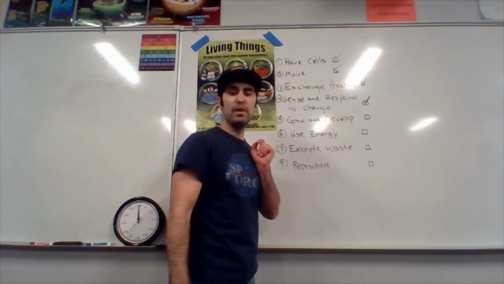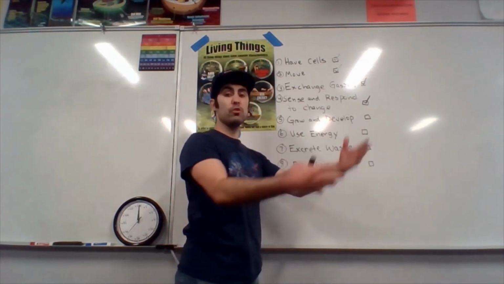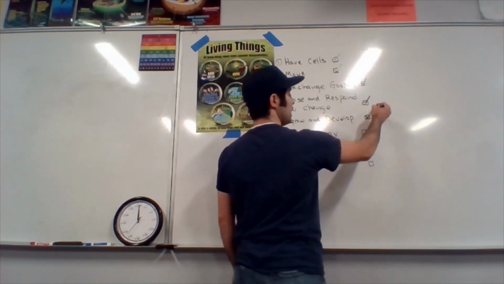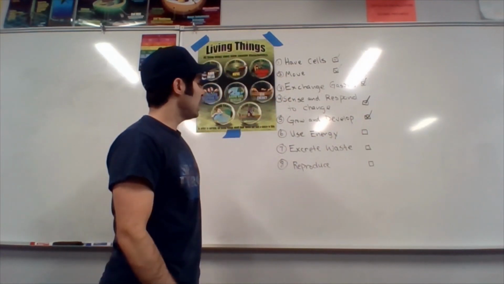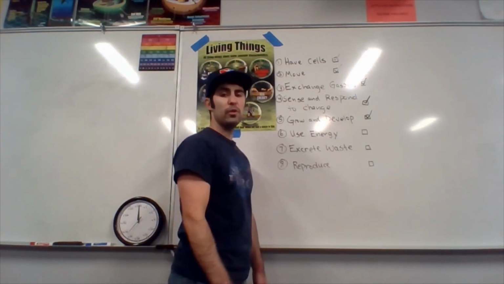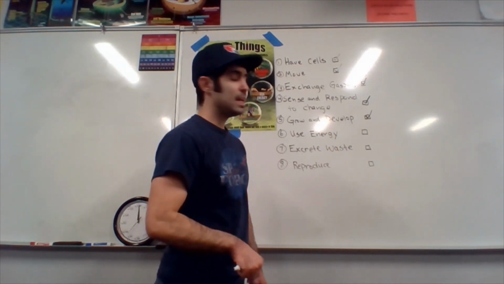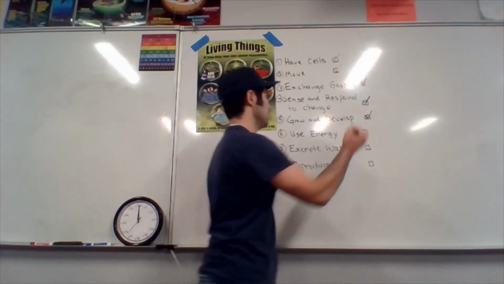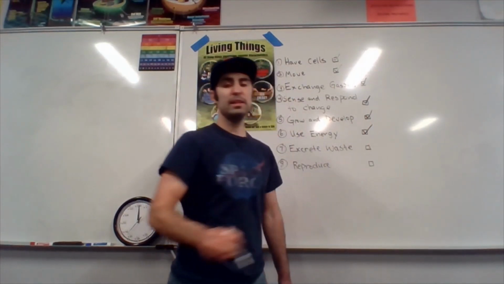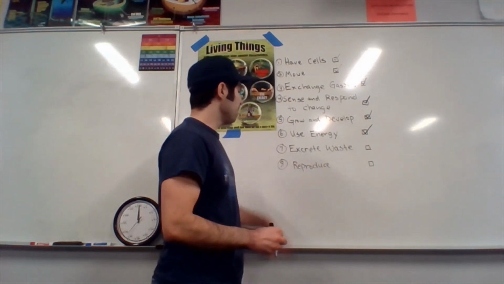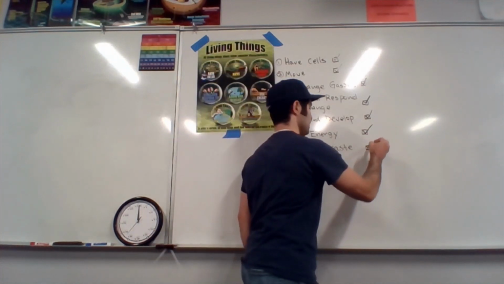They definitely grow and develop. There's little baby dolphins that grow up and become adult dolphins. They use energy. We've all seen dolphins at a show. The trainer throws them fish, and that would be an example of a dolphin using energy. They excrete waste.